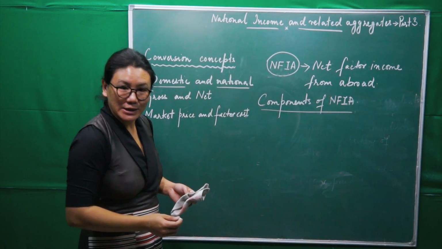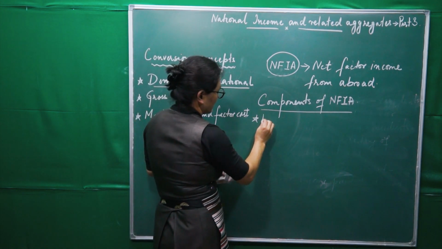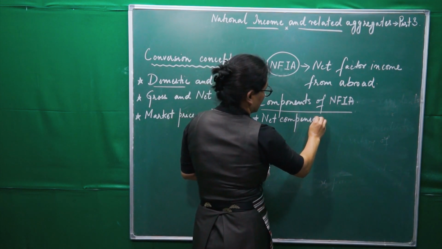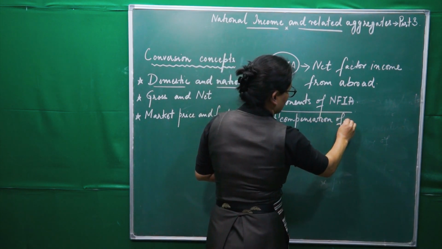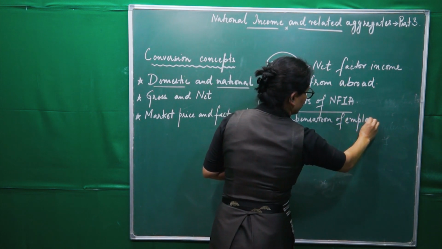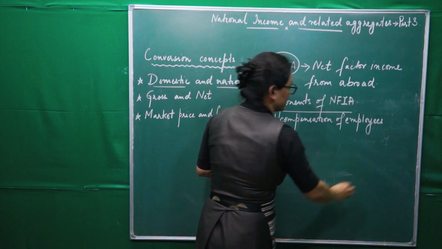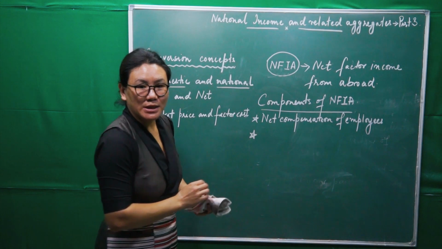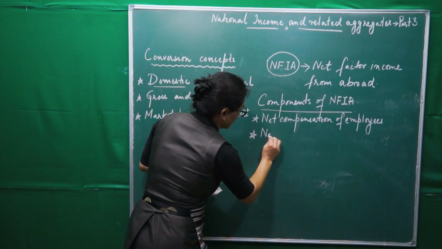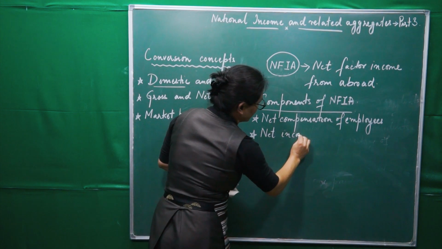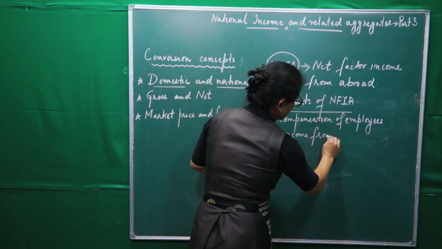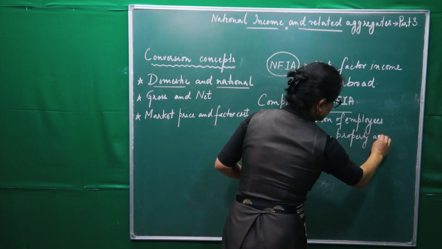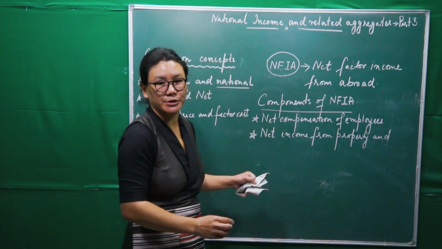So the first component is net compensation of employees. And the second one is net income from property and entrepreneurship.